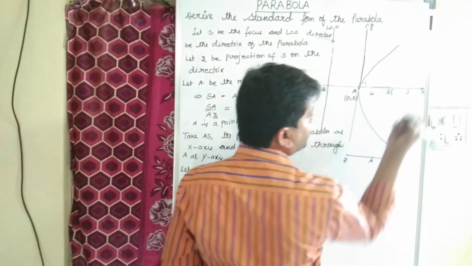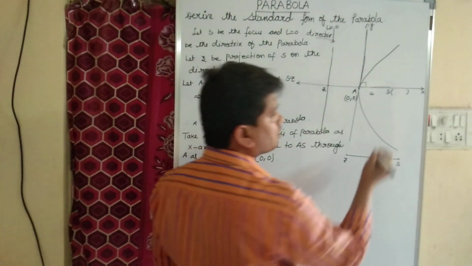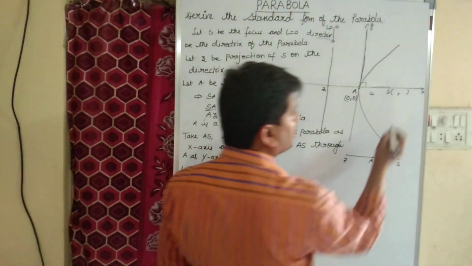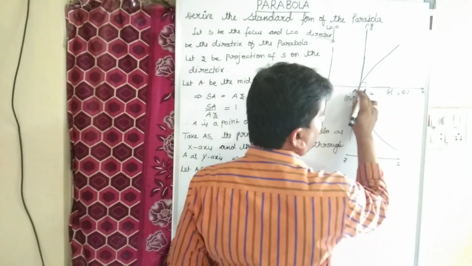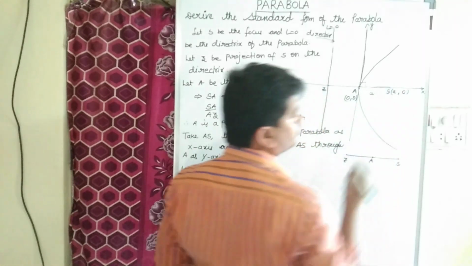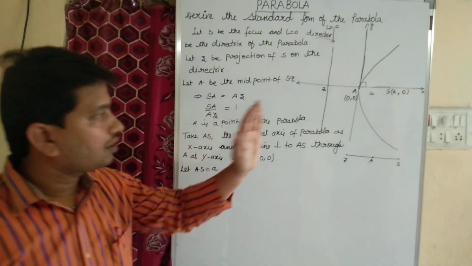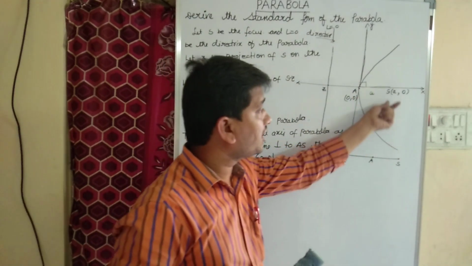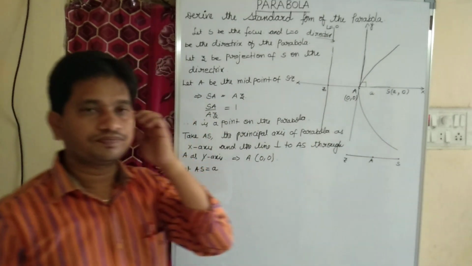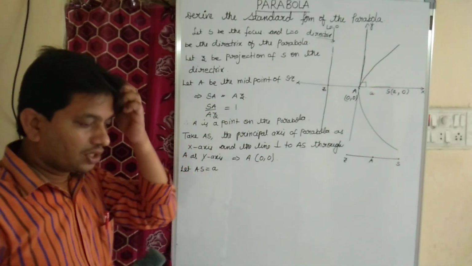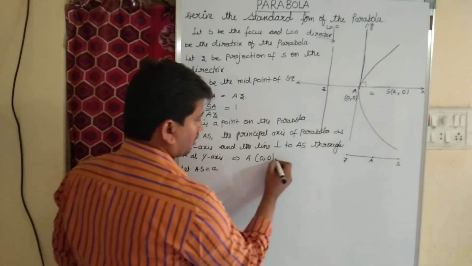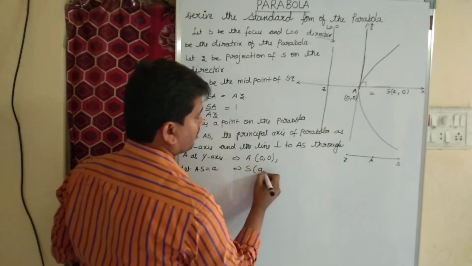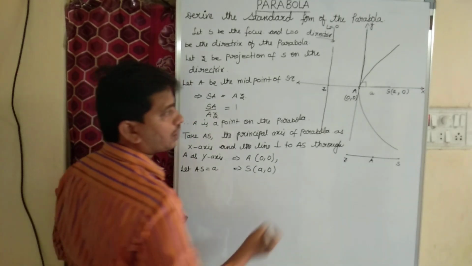What about the coordinates of S? We have x coordinate as well as y coordinate. As I told you, on the x-axis, y value will be 0. And what about the x coordinate? Because the distance between A and S is A units, the x coordinate is A units and the y coordinate is 0. Okay children, therefore S is (A, 0).